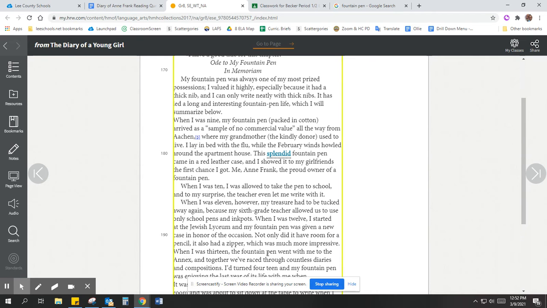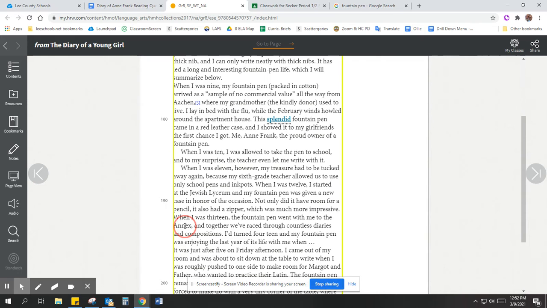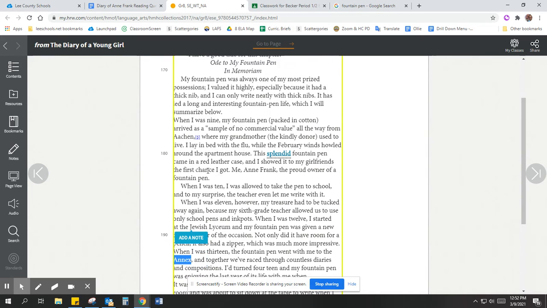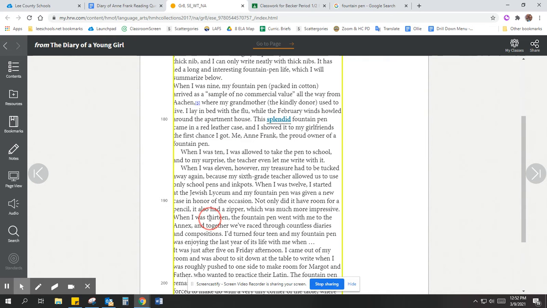"When I was 13, the fountain pen went with me to the annex." She brought it to where she's hiding. So when she was 13, that pen, which has been her prized possession since she was 9 years old, has come with her. She was able to bring it to the annex at age 13.